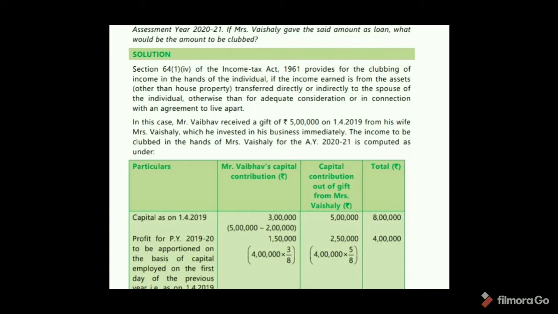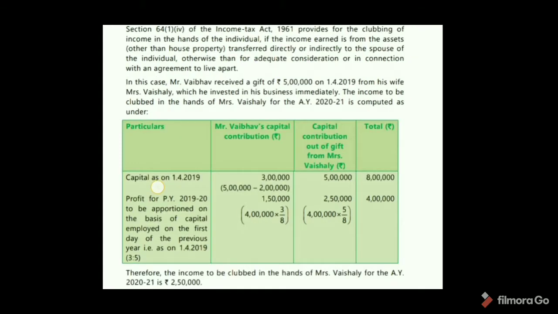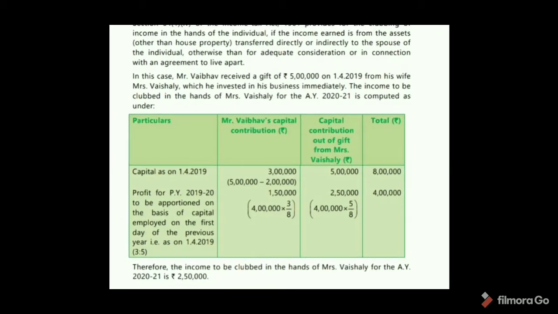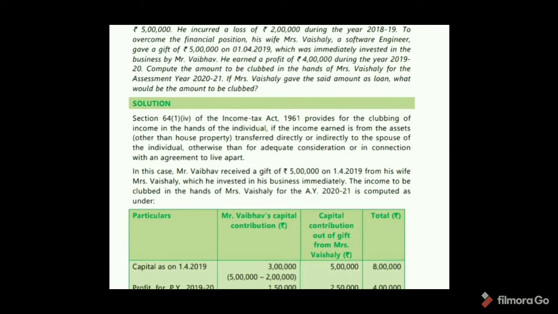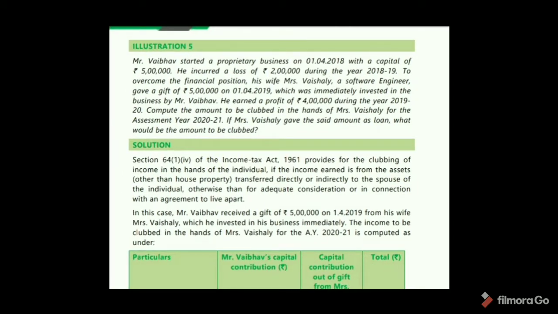So total capital as on 1/4/2019 is 8 lakhs. So next, he invested these 8 lakhs in the business. See here, on 1/4/2019, it was immediately invested in the business by Mr. Vaibhav. He earned a profit of 4 lakhs.